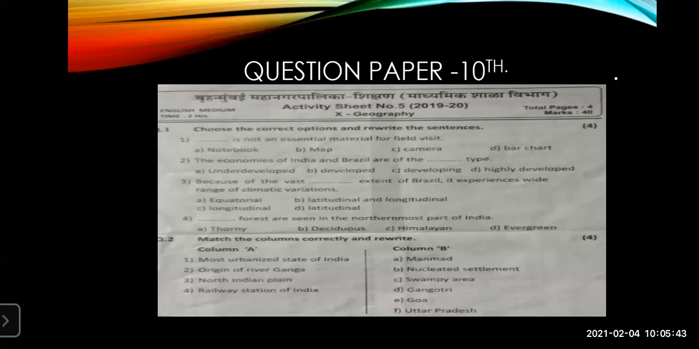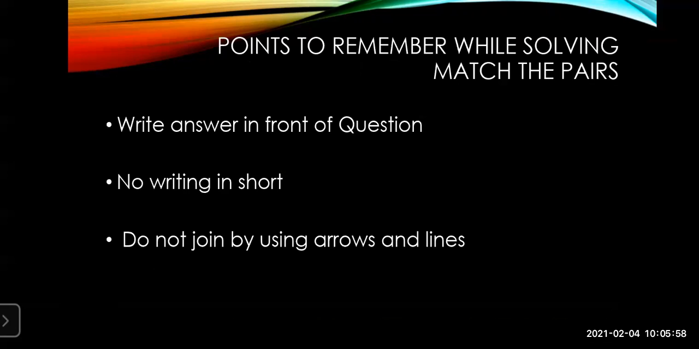The marks allotted for this particular question are 4 marks, 1 mark for each item. And the time in which you can complete this question is 3 to 4 minutes. Different types of questions are there that we'll discuss. Let's see the first type, that is match the pairs. Which points should you remember when solving match the pairs, and how to write the answer? When you attempt match the columns correctly and rewrite it, you will first write the question number properly.